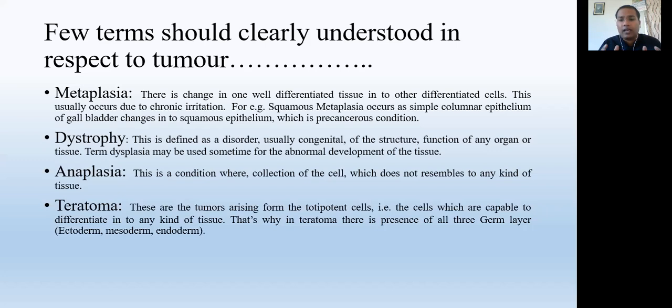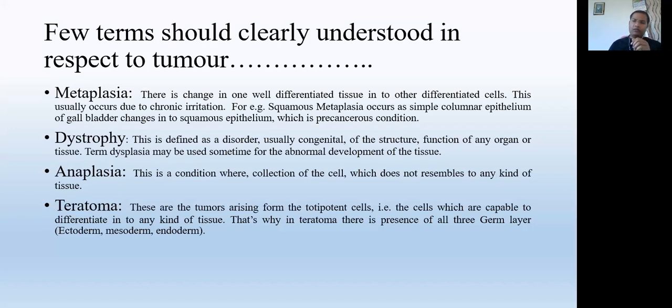Anaplasia means a collection of tissue which does not have any resemblance to any other kind of tissue, and that is also called poorly differentiated cells or undifferentiated cells.